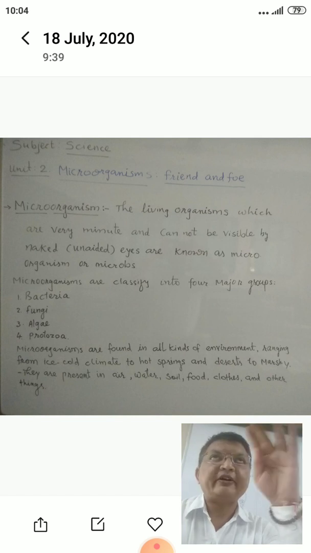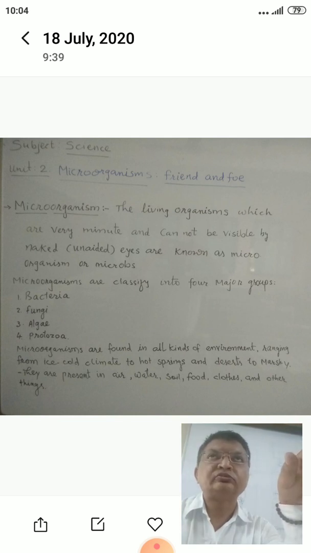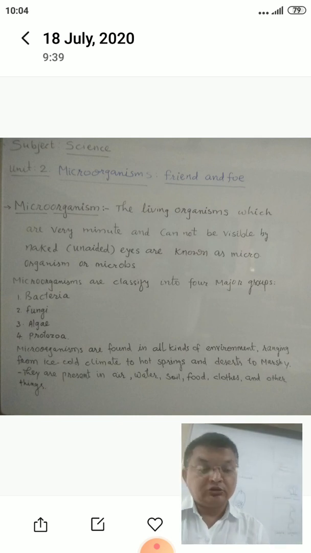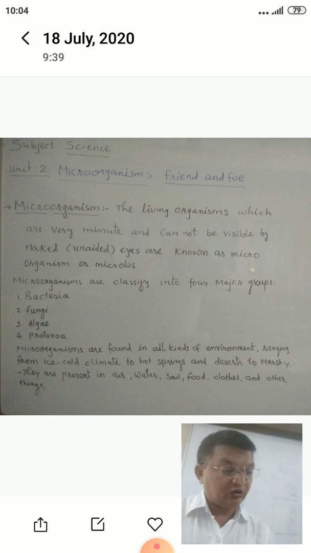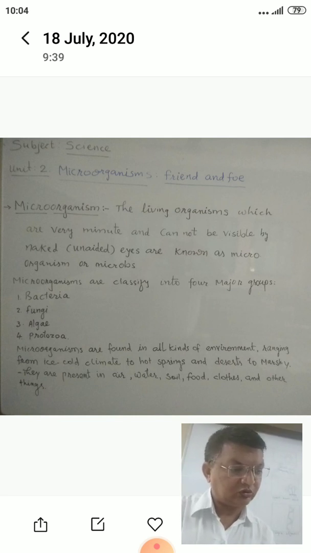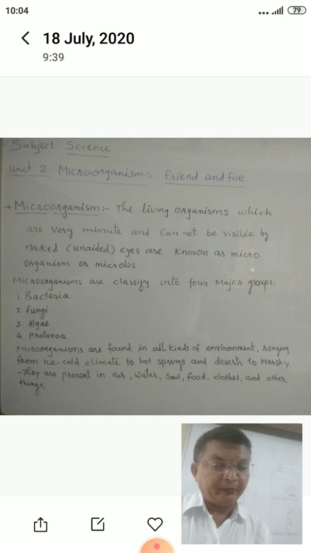They are found everywhere in the universe: air, water, land, cloth, food items. Okay, so that is about microorganisms.